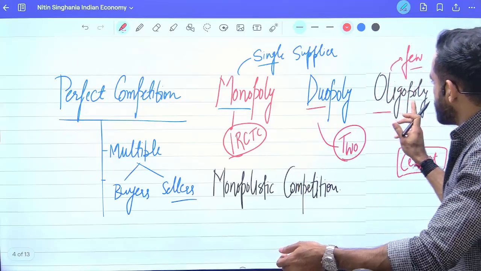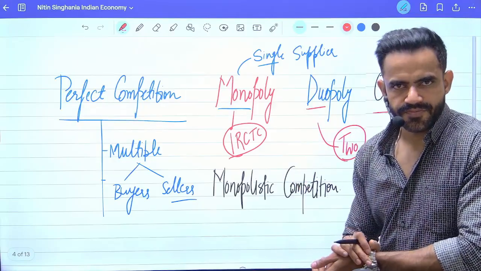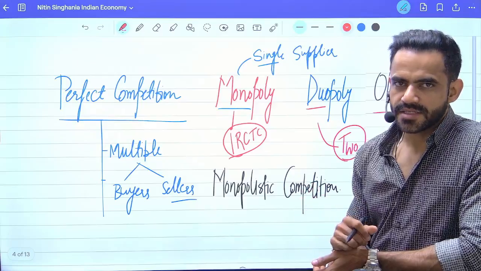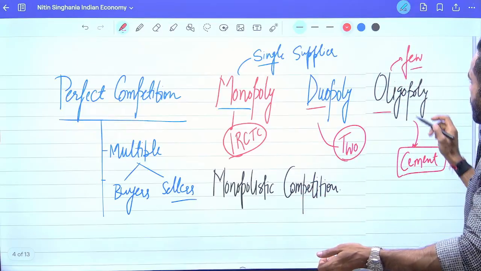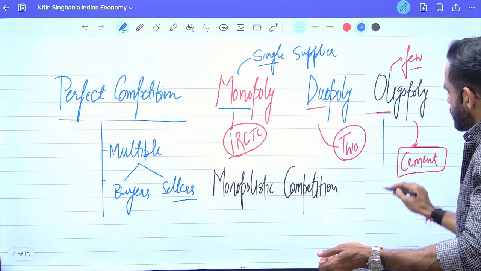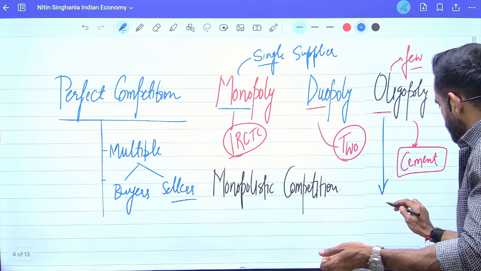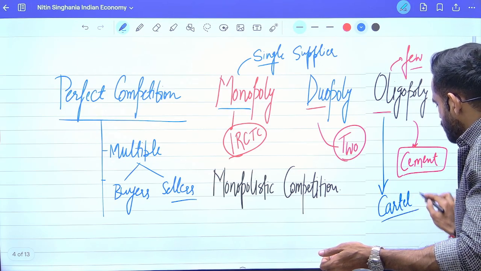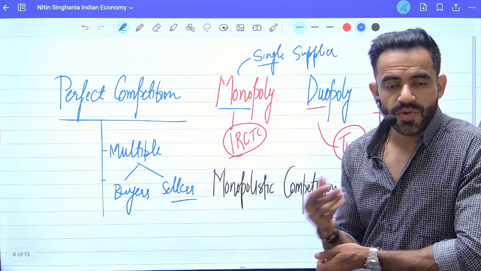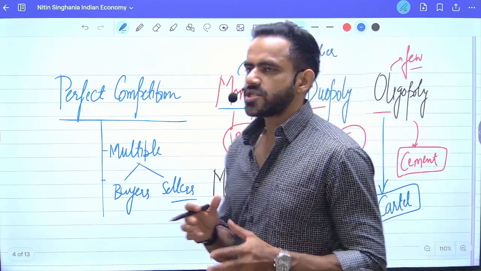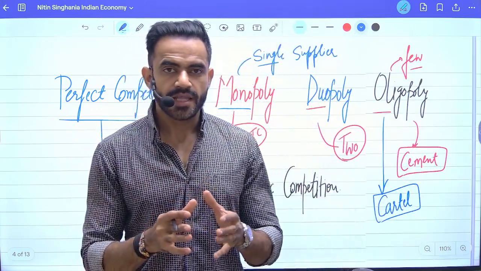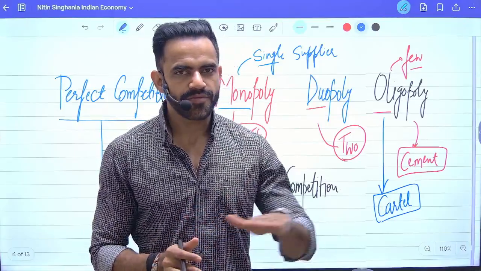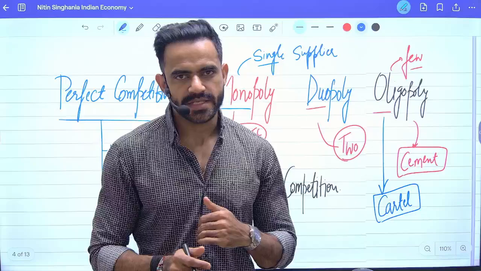Okay, now if these limited suppliers form a group to manipulate the price, that will be referred to as a cartel, and this process will be referred to as cartelization. So what is cartelization? In a very simple sense, it means the suppliers have formed a group to control the price. That means everyone decided that we will increase the price.